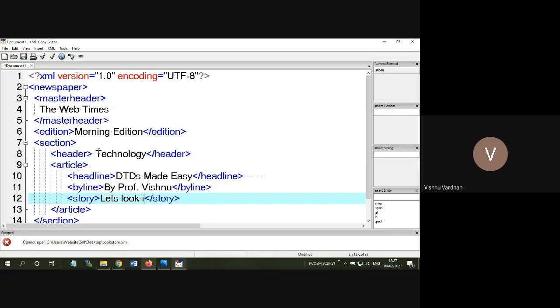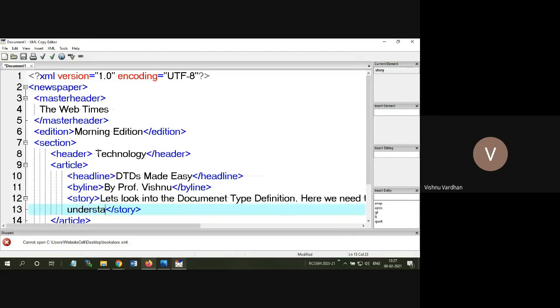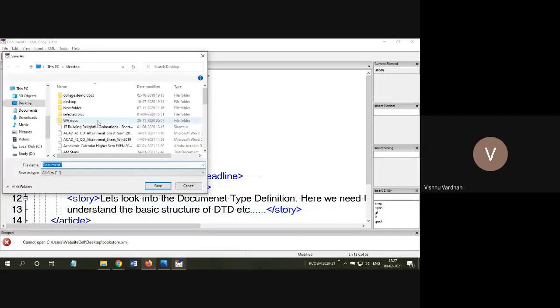Let us look into the document type definition, or something there. This is the basic XML that we have, which I am going to save as newspaper.xml. Okay, so this is my file name. I am going to save.